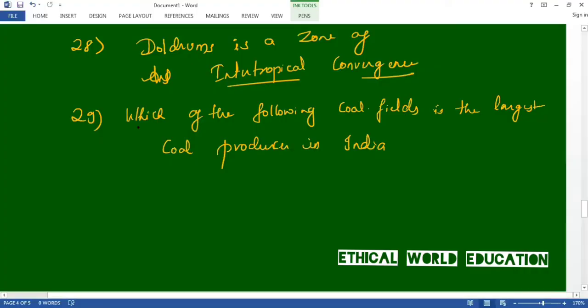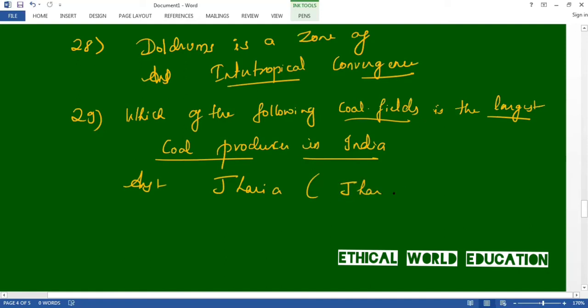Question number 29 says, which of the following coal fields is the largest coal producer in India? The answer is Jharia. Jharia is in Jharkhand. Okay. Let us move to the 30th question.